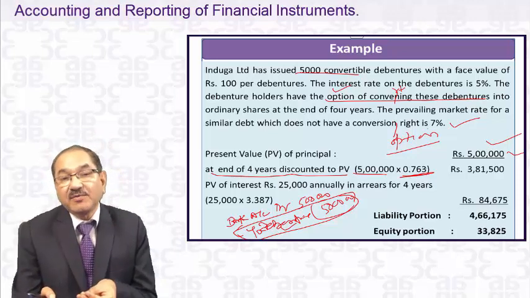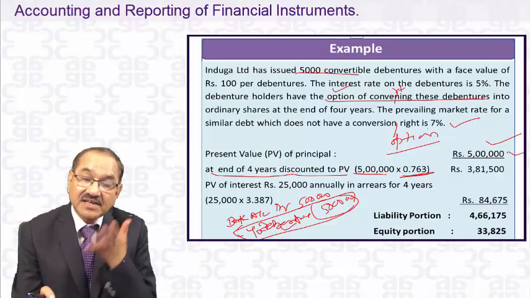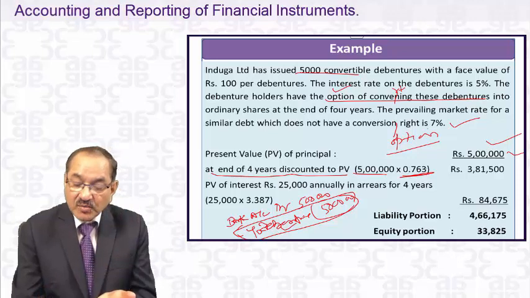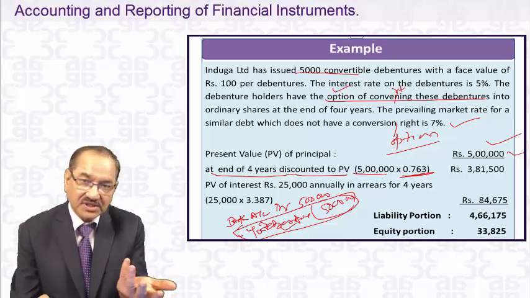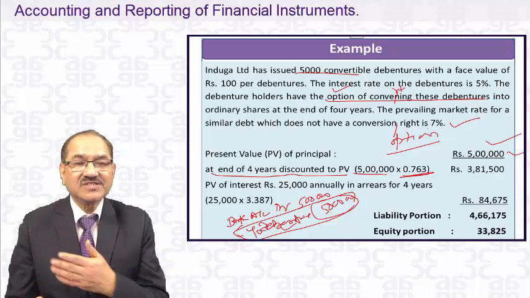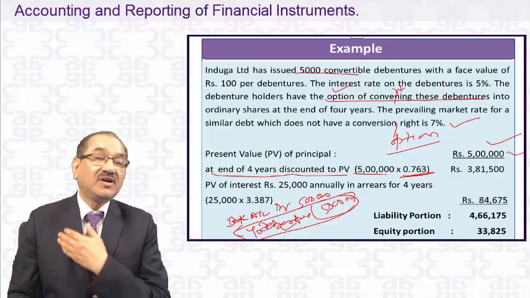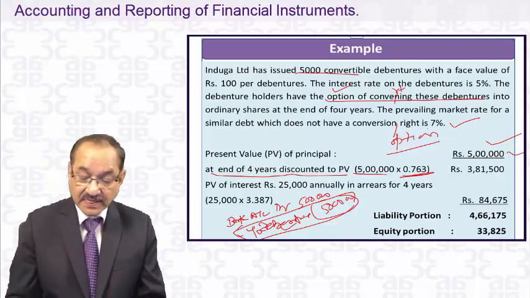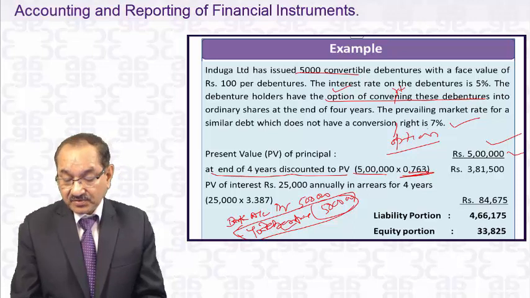Instead, if somebody says that I will give you 1 rupee after 4 years, you may say, please give me 76 paisa right now, instead of paying 1 rupee after 4 years. So 0.763 is a discounting factor. You must know how to compute it, because you have a number of questions on it in your strategic financial management, where you do present value computation in capital budgeting. So it's the present value of 1 rupee payable after 4 years.